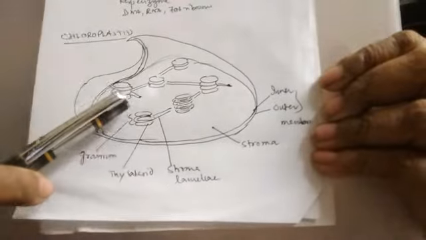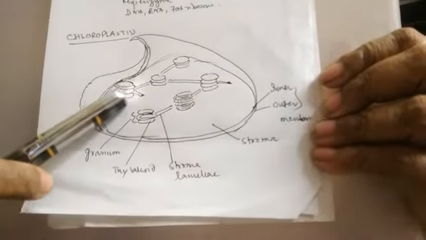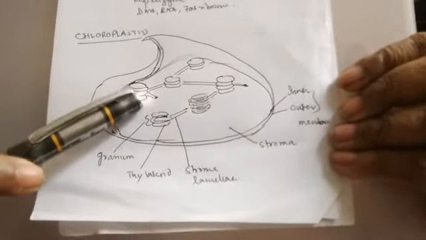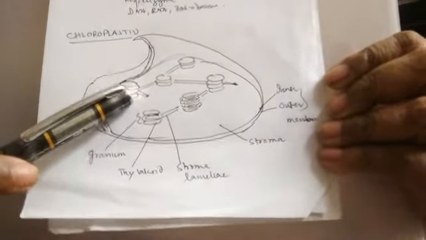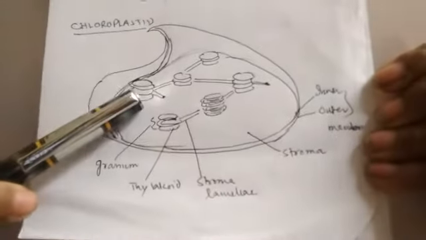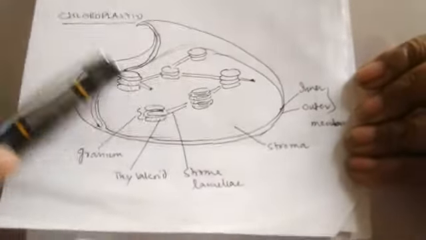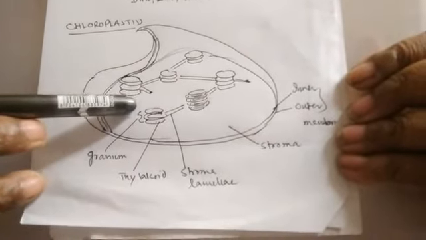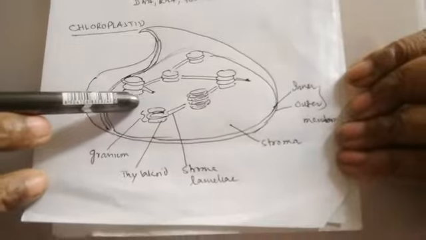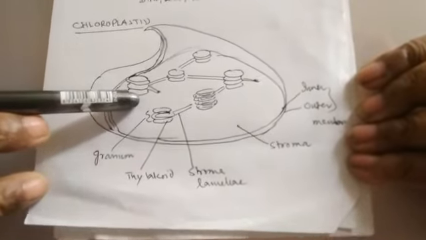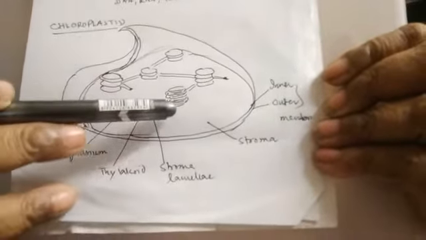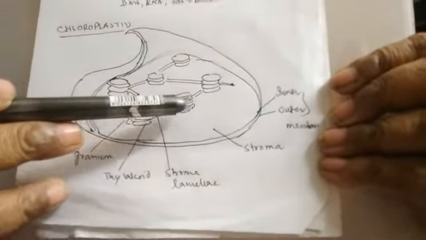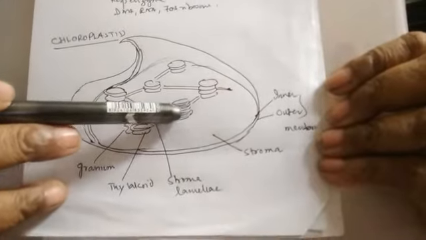There are numerous sac-like structures which are piled together to form the structure which is called granum. Singular it is granum, plural it is grana. Clear? And this grana contains numerous thylakoids. You can see here, these are the sac-like structures called thylakoids. Within the thylakoid, there are specific areas called quantosomes which contain the photosynthetic pigment, which are the chlorophyll.